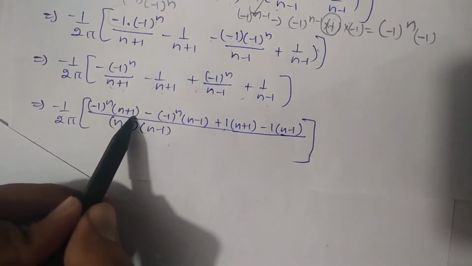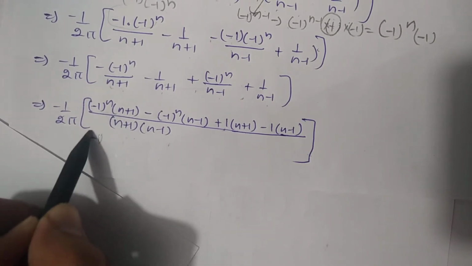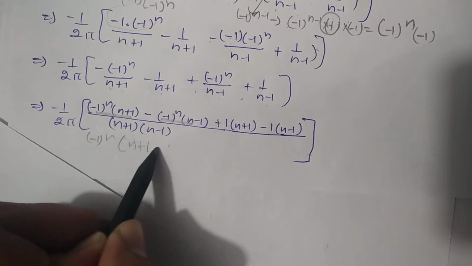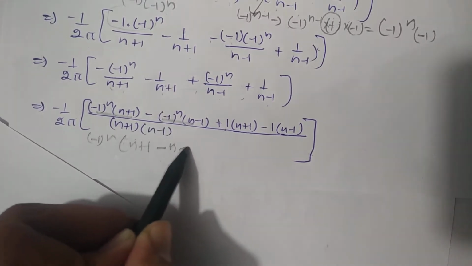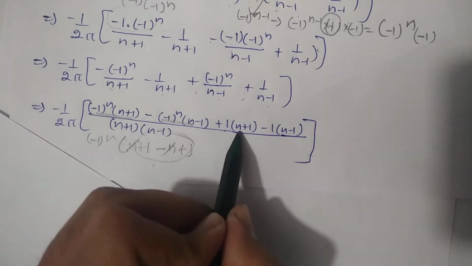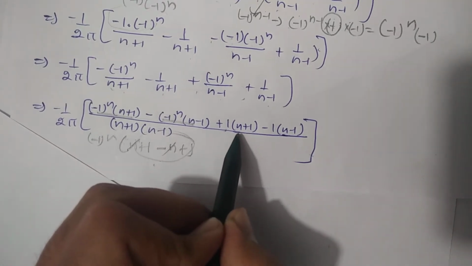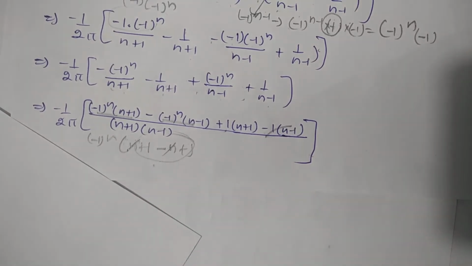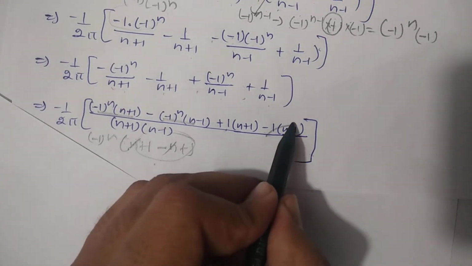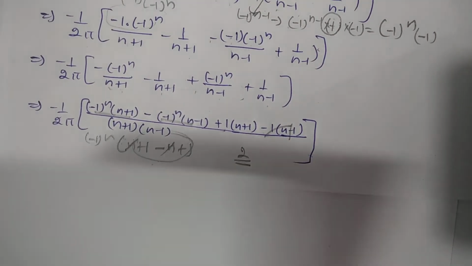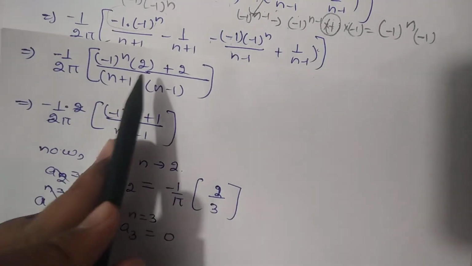That value is n plus 1 and n minus 1, so I can take (-1)^n common from this term and this term, and inside, n plus 1 minus n plus 1, so n will cancel out, and that value will be 2 only. Here also, this value is minus n, and this value will become positive, so this value will be 2 only. So I wrote it over there just like that.